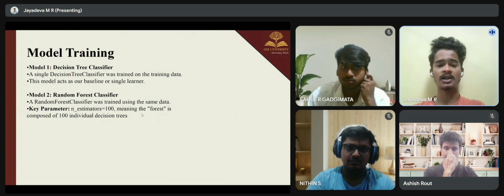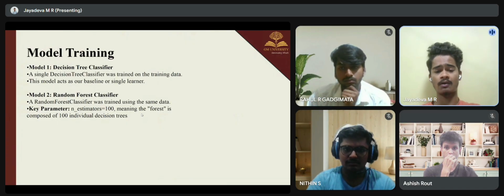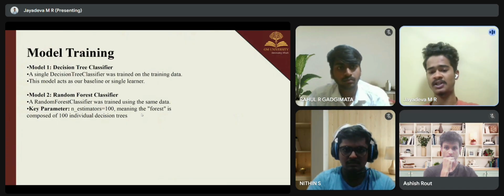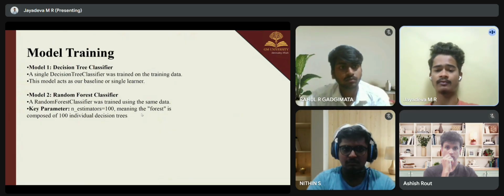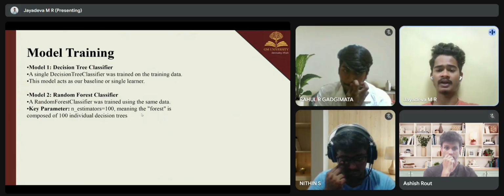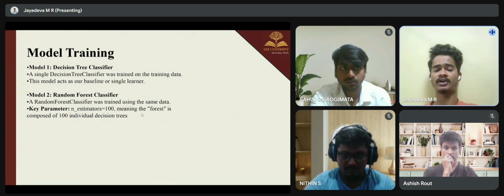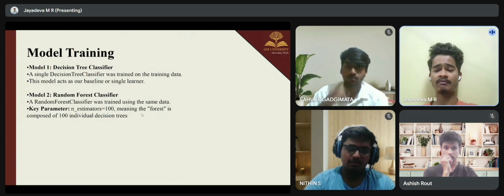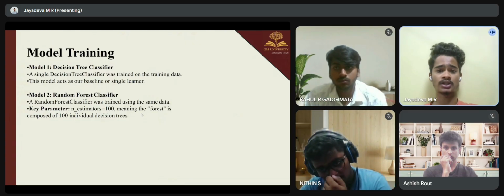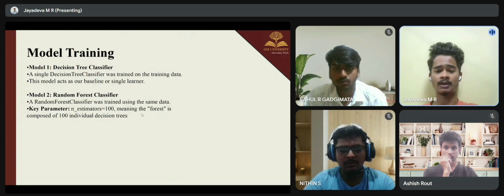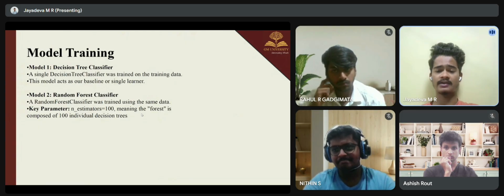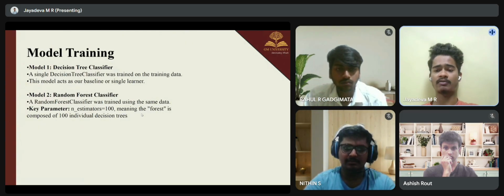The next slide is model training. First, we have two models here. The first one is the decision tree classifier and the second one is the random forest classifier. First, we trained the decision tree classifier, where we fed 80% training data into the single decision tree classifier. The model learned the patterns from the data to build its flowchart of rules. The model serves as our baseline, representing the performance of a single learner.